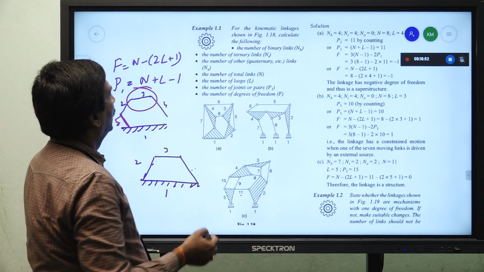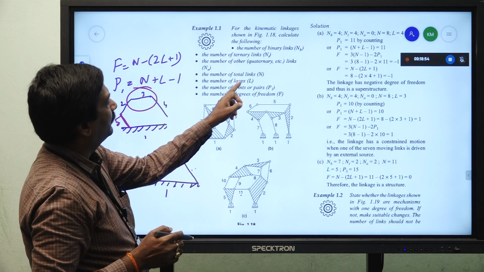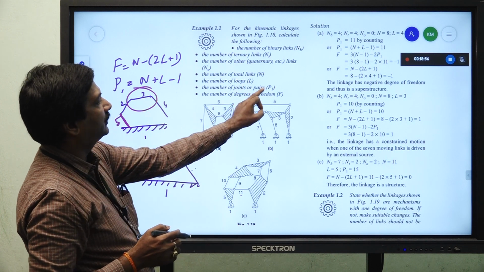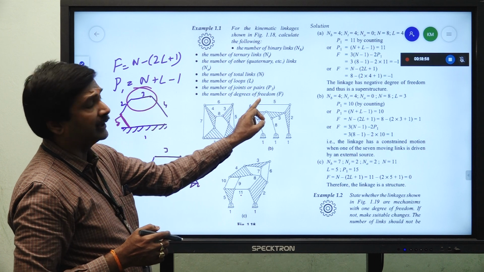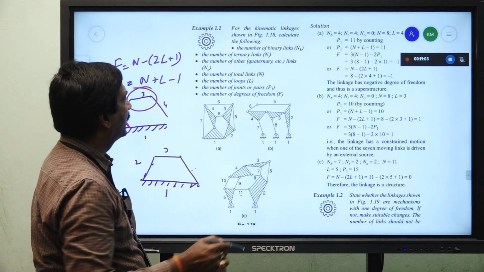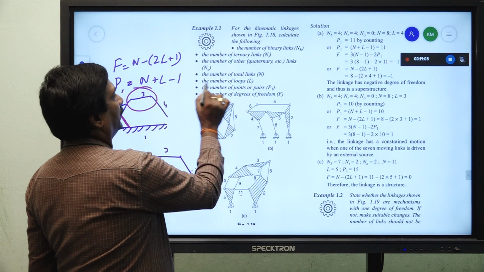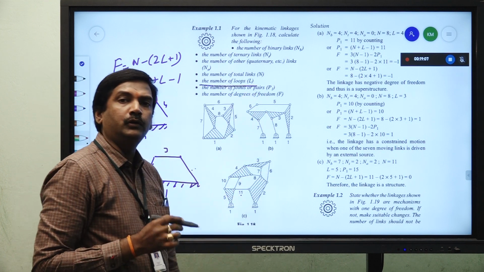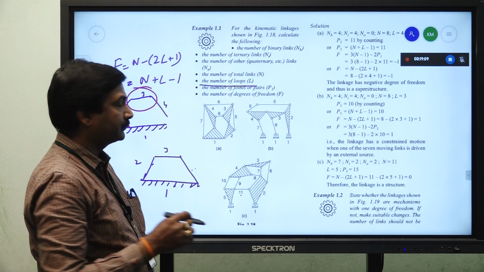Okay. And the number of total links, the number of loops and number of joints or pairs and the number of degrees of freedom we need to calculate. Now, here we see the number of loops, how to identify the number of loops.